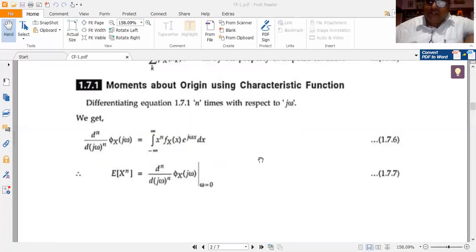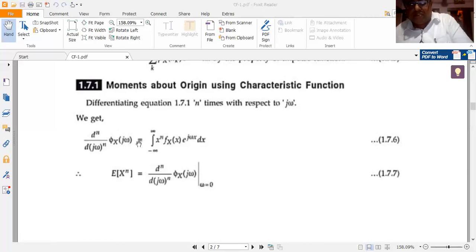It's a very important concept and it may be a little bit intimidating. I have got the definition of CF. Differentiate both sides n number of times with respect to j omega. Then dn by d of j omega whole to the power of n of phi x of j omega is simply given by integral minus infinity to plus infinity x to the power of n fx of x e to the power of j omega x dx. So further simplification of this leads to the fact that expected value of x to the power of n is simply given by the dn by d of j omega whole to the power of n of phi x of j omega evaluated at omega is equal to 0.